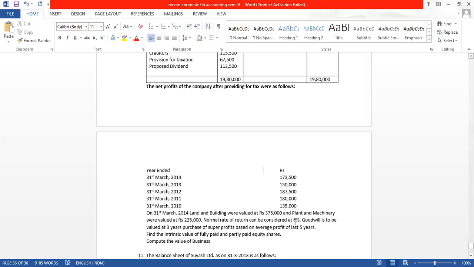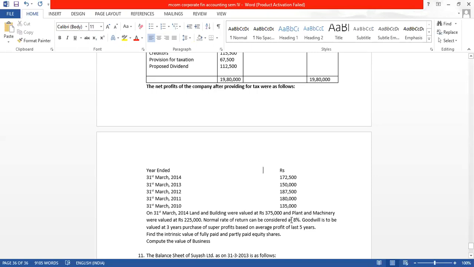Goodwill is to be valued at 3 years purchase of super profits based on the average profit of the last 5 years. Last 5 years profits after tax are given. We will have to calculate the average profit and also the capital employed.